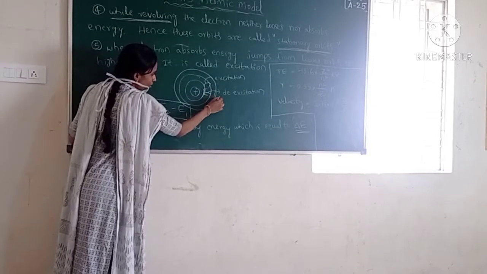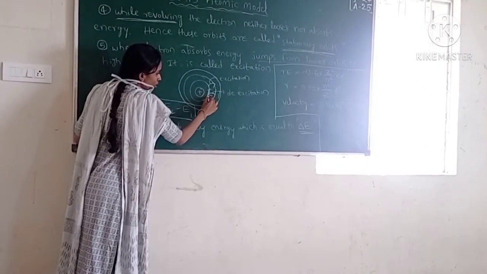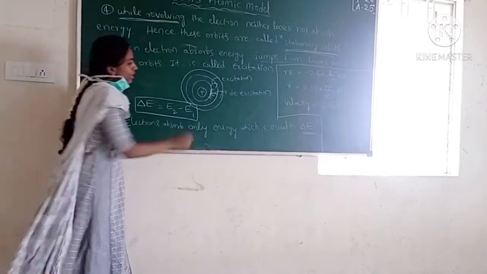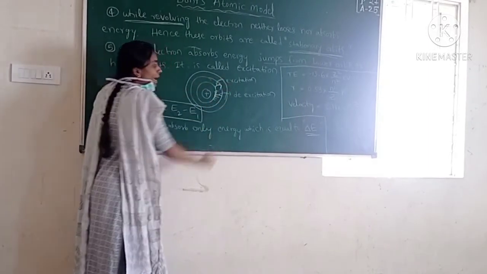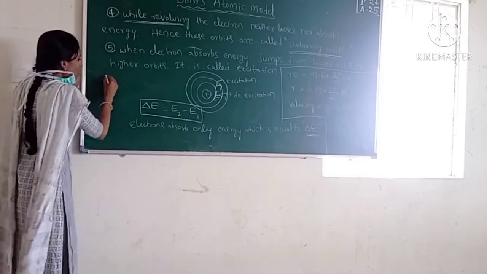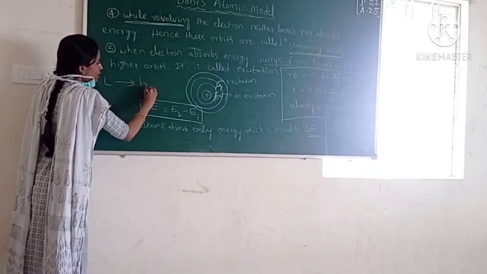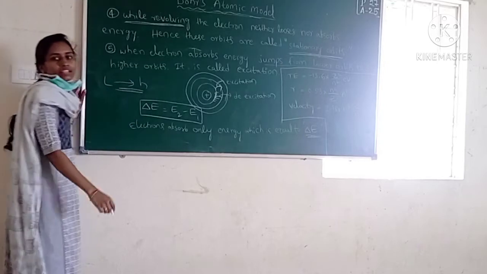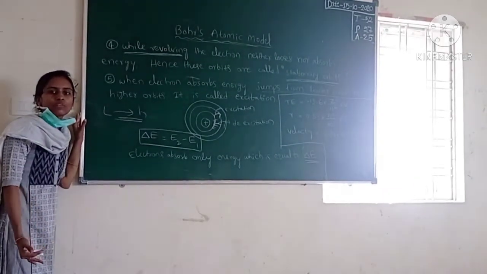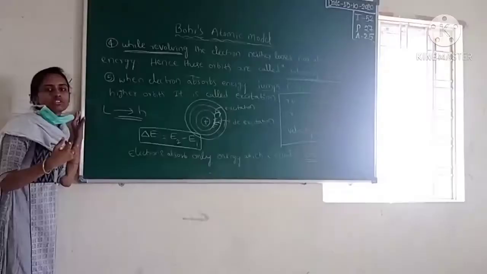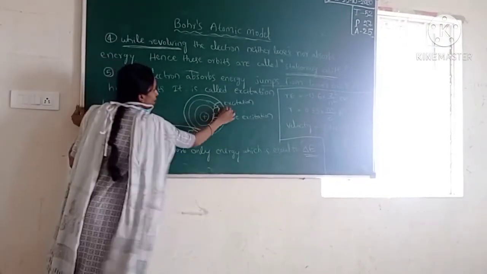So if we supply some energy to the electron, it will absorb energy and go to the higher level. This is called excitation. Lower level to higher level is called excitation. The electron jumps from a lower orbit to a higher orbit when it absorbs energy.